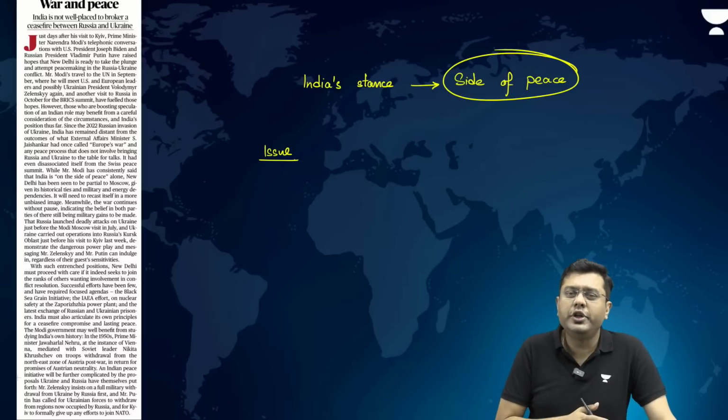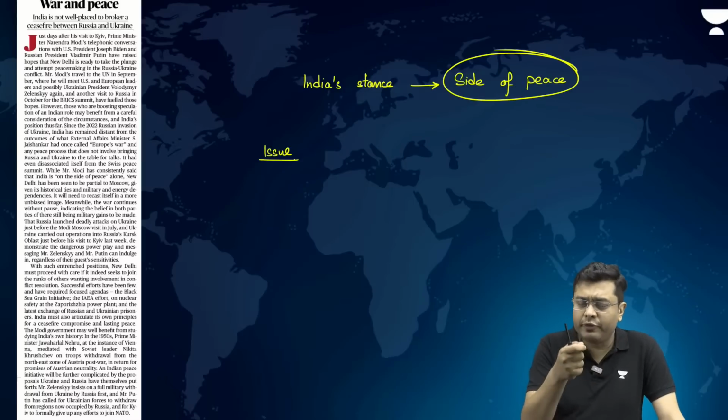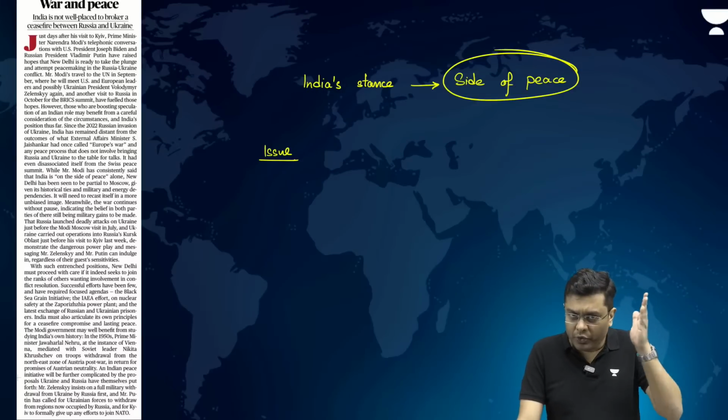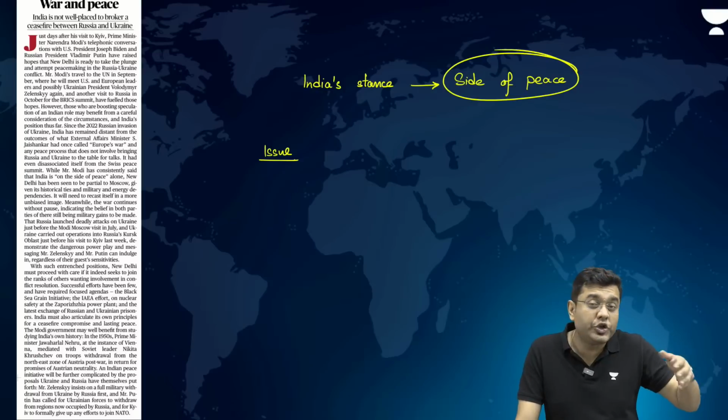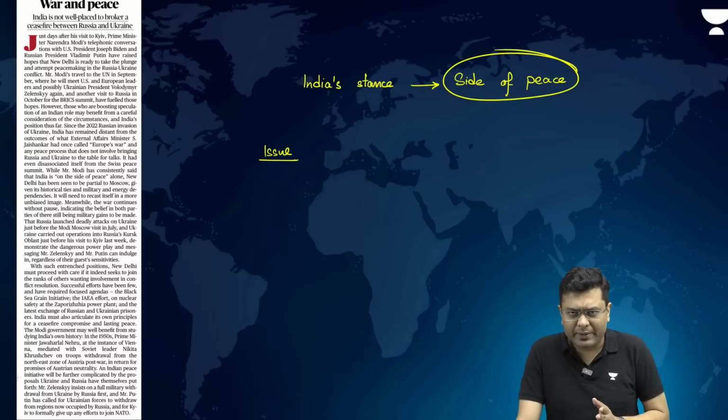But if the resolution needs to come forward and if India needs to be seen as one of those brokering the peace deals, at that point of time, India needs to make its stance clear, both with its Russian partner as well as the Ukrainian counterparts, that this is the requirement for Ukraine to vacate and ensure that it does not join the NATO alliance, and for Russia to withdraw its troops as well.